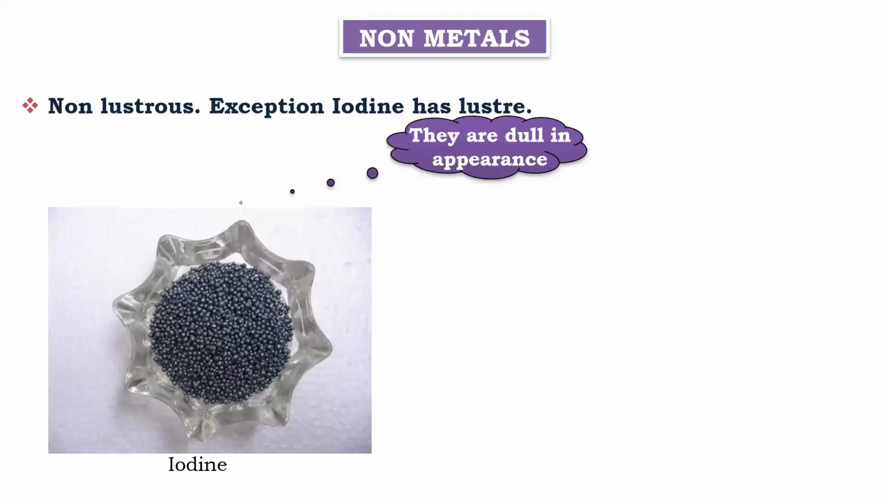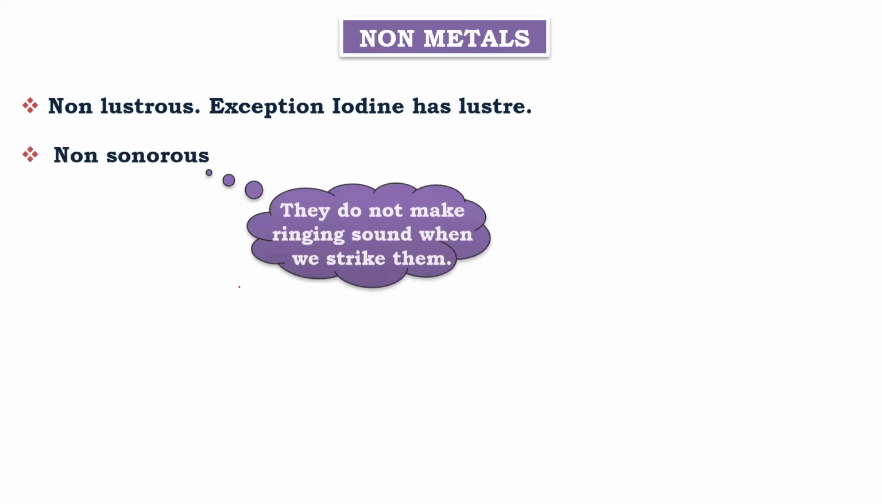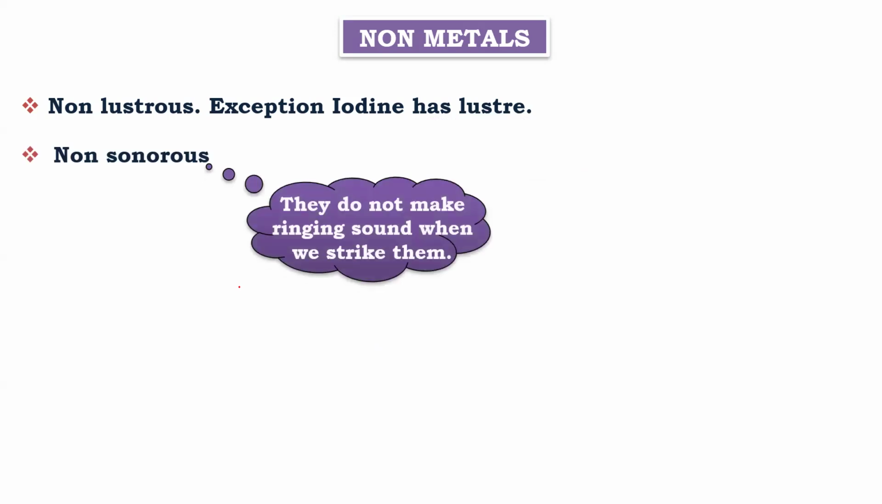Non-metals are non-lustrous. Non-metals do not have luster. They are non-lustrous, except iodine. Can you see iodine is a non-metal? It has a luster. Graphite and iodine are exceptional. Generally non-metals do not shine, but we have these exceptional cases, iodine and graphite. You have to remember iodine and graphite.